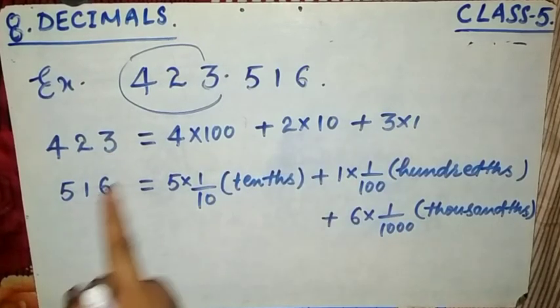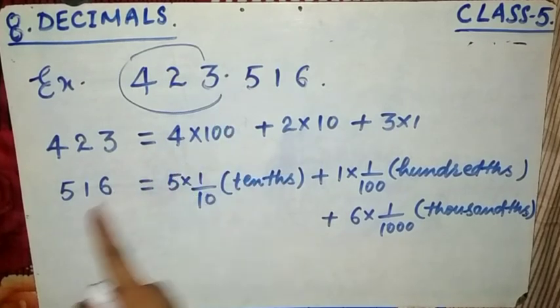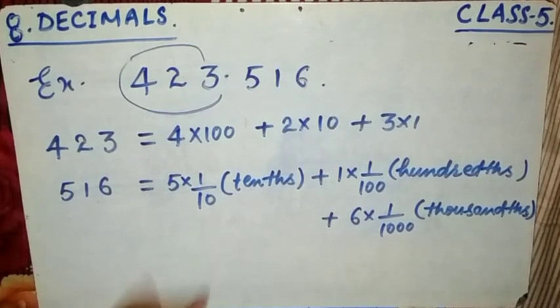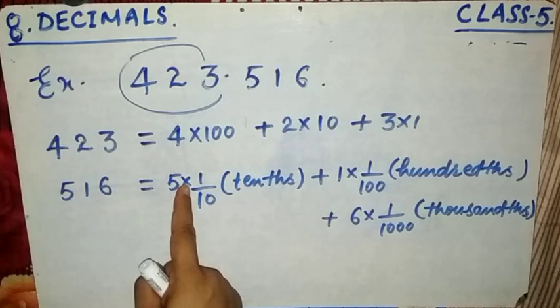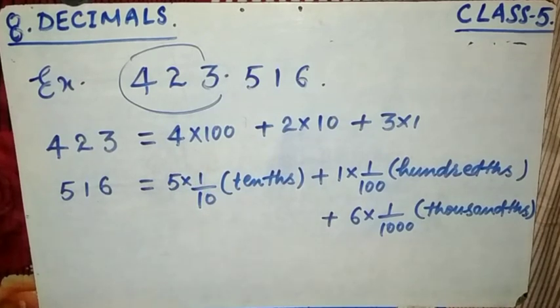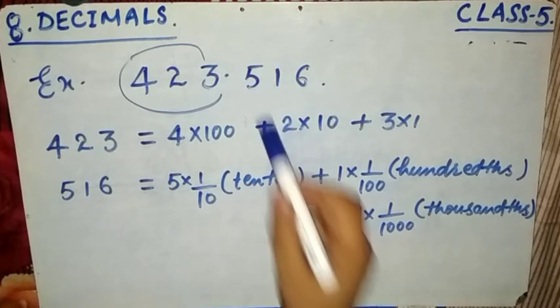And now the digits after the decimal, 516. This can be read as 5 multiplied by 1 by 10. This is also known as the expanded form of this number.